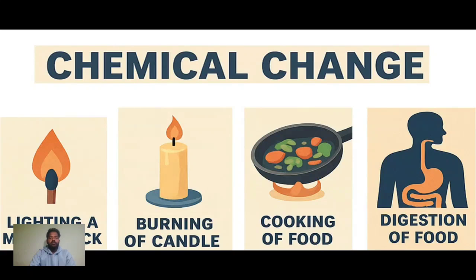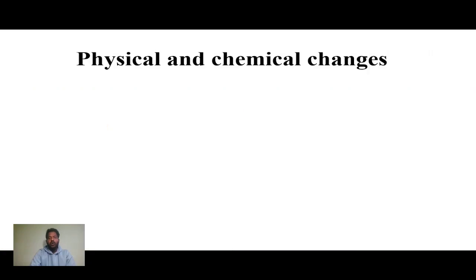Digestion of food is also a chemical change, because so many chemical processes take place. Based on all these changes, we are going to start a new lesson, physical and chemical changes, that is chapter 5. In your textbook, they have given some activities. We will explore those activities and what they are trying to convey.